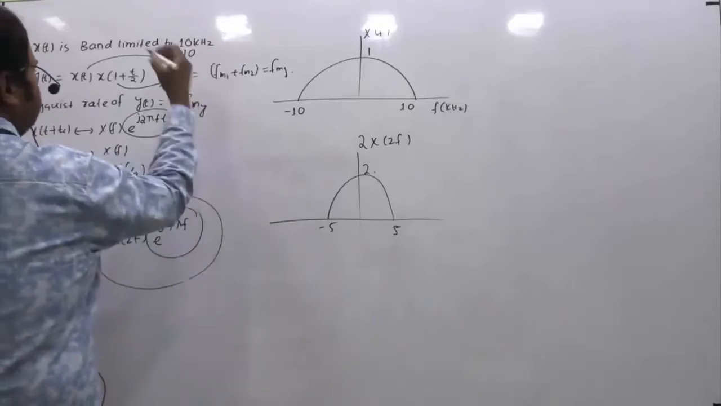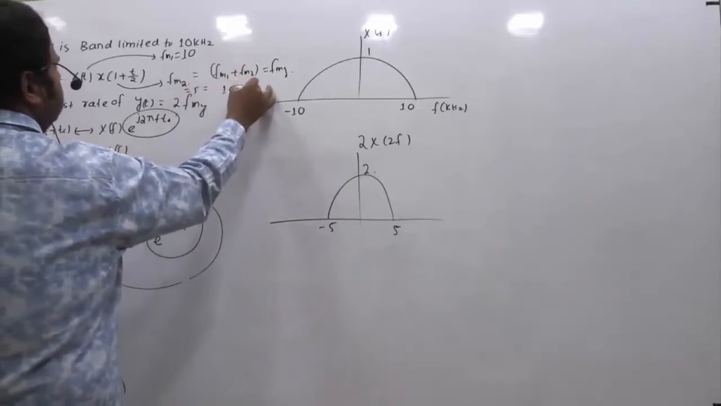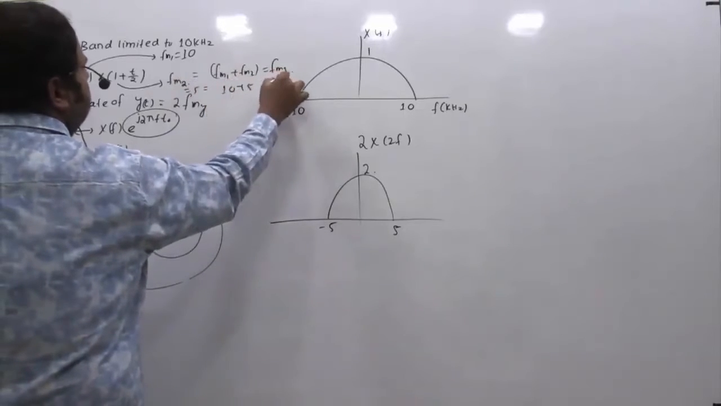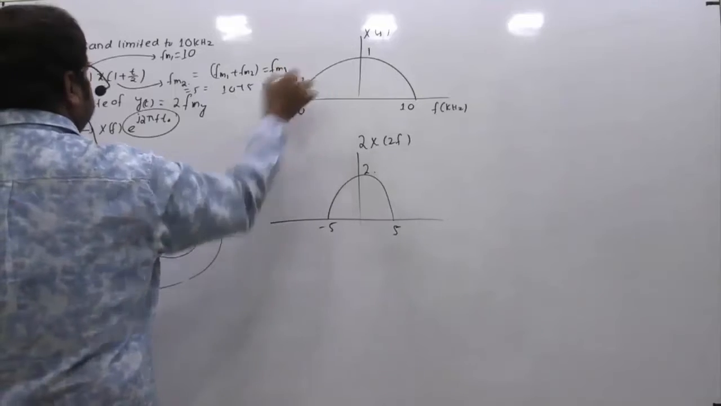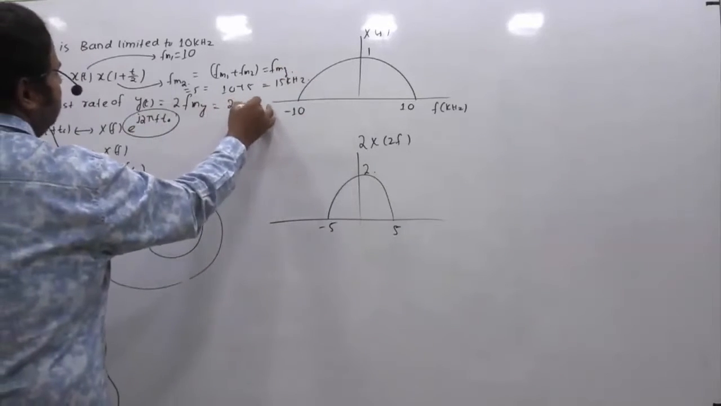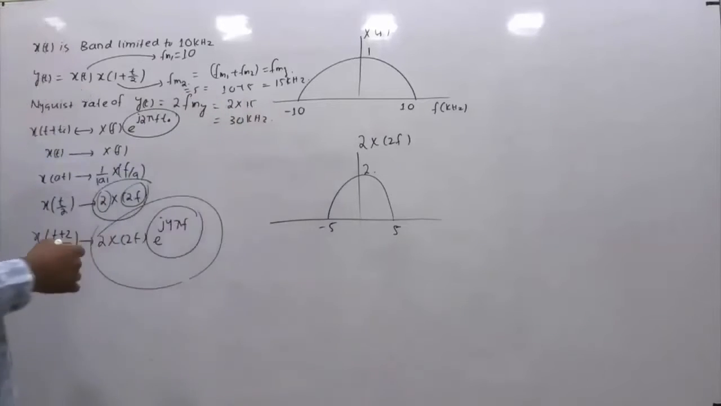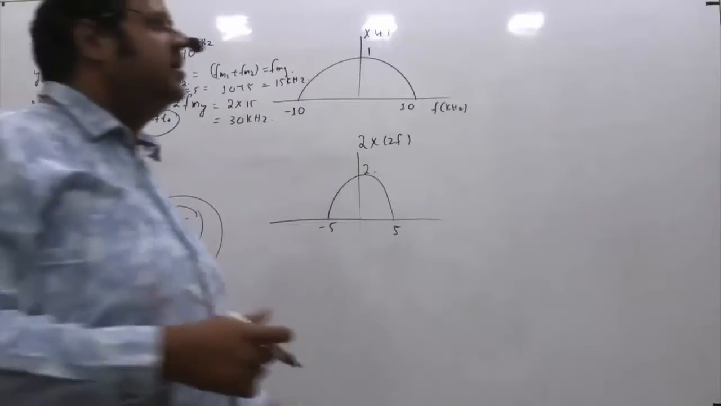So fm1 is 10 and fm2 is 5, then the summation of this is 10 plus 5, which is 15. So your fm of y is nothing but 15 kilohertz. If this is 15 kilohertz, then the Nyquist rate of y(t) is 2 into 15 kilohertz, so that becomes 30 kilohertz, and that's the final answer.